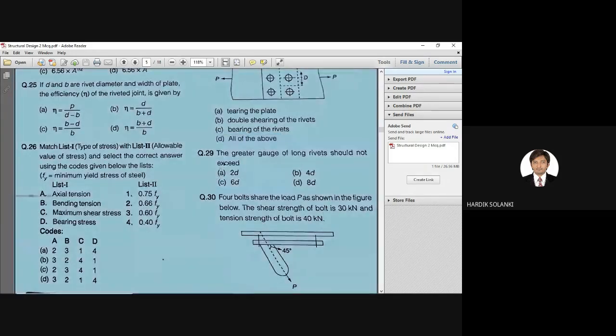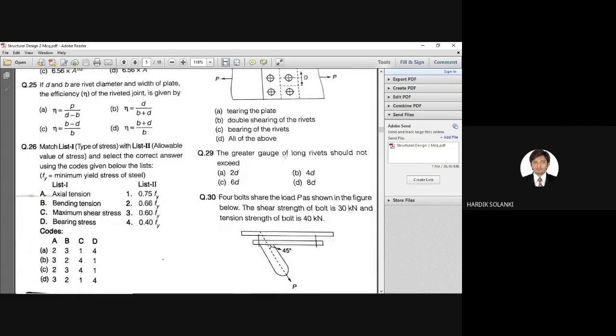Next, question number 29: the greater gauge of long rivets should not exceed gauge value. This is for gauge value. How much should be the maximum gauge length? This is about gauge length. 60. Once again, I'm repeating, this is 60 gauge length. 60, sir.